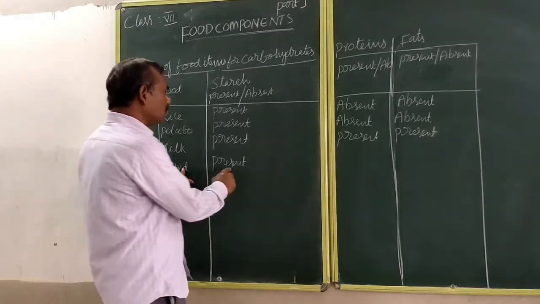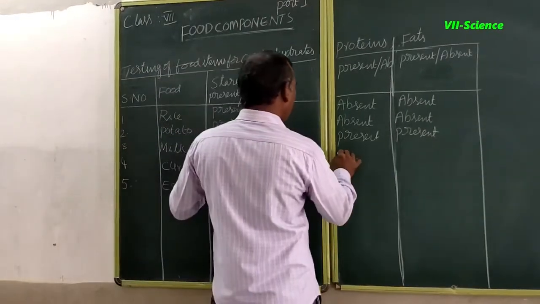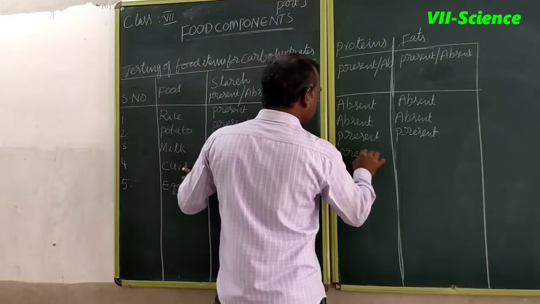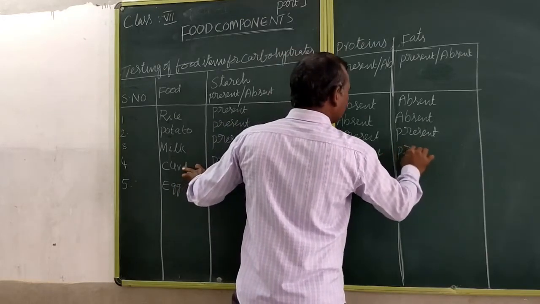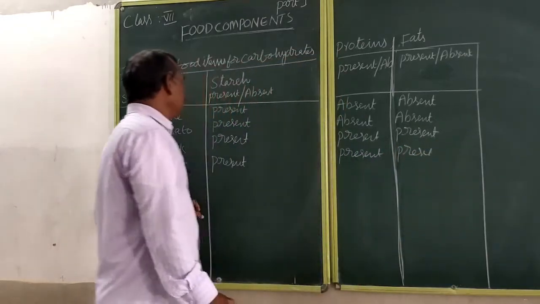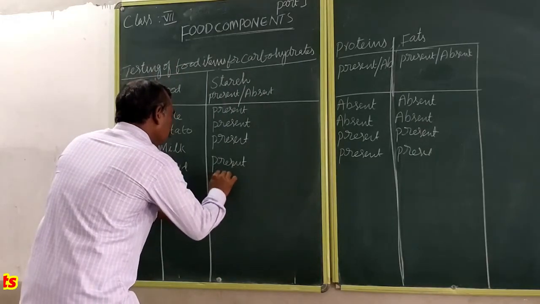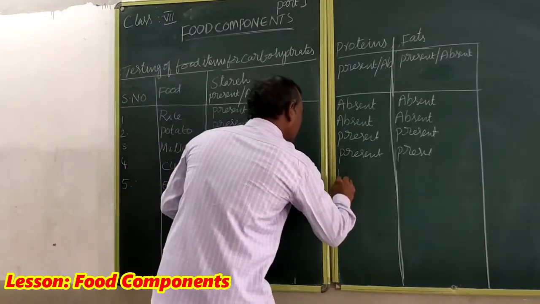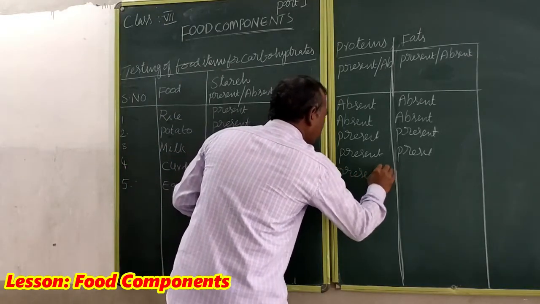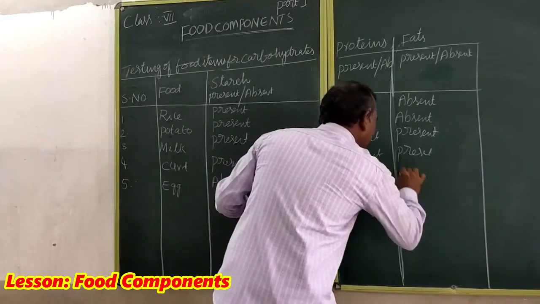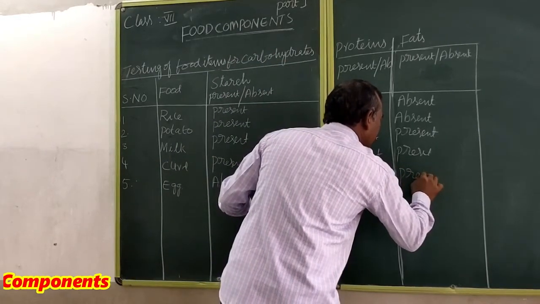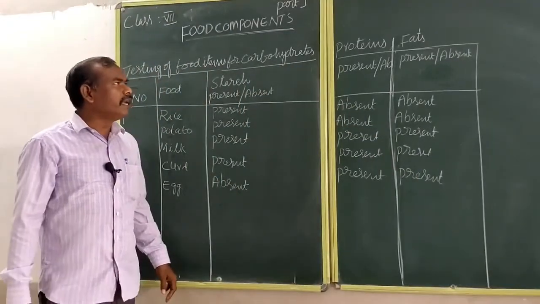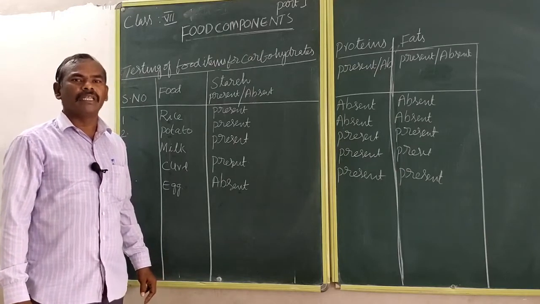In curd, starch is absent, proteins are present in less quantities, and fats are also present. In egg, starch is absent, proteins are present, and fats are present in very minute quantities. So these are the tests of food items for carbohydrates, proteins, and fats.